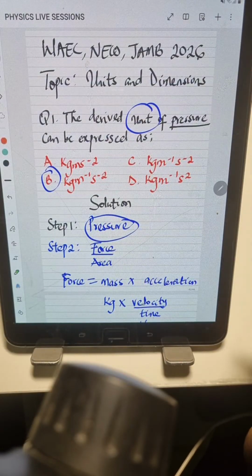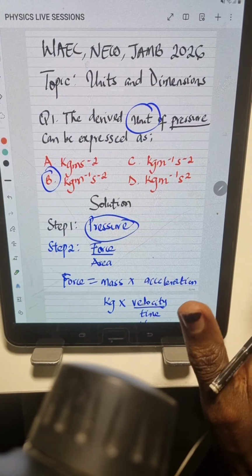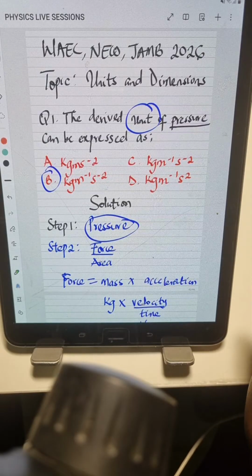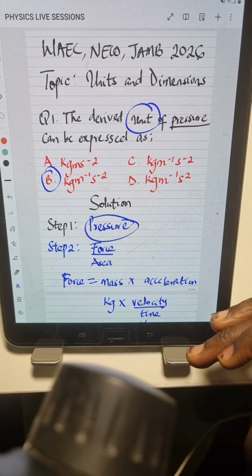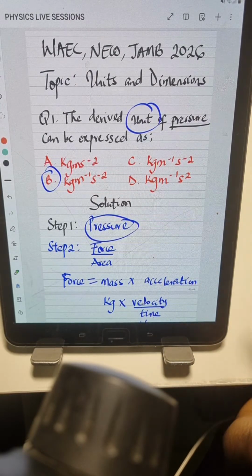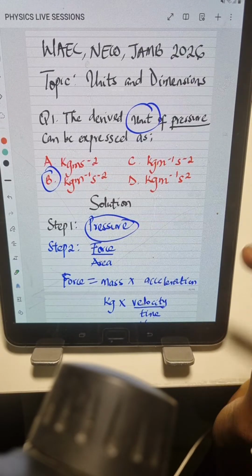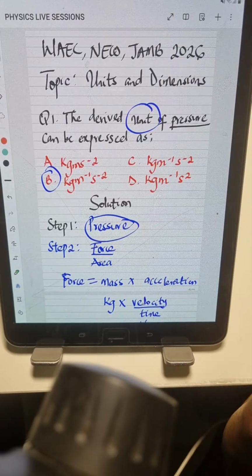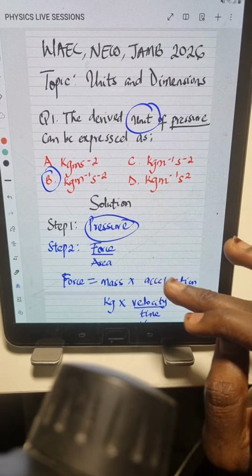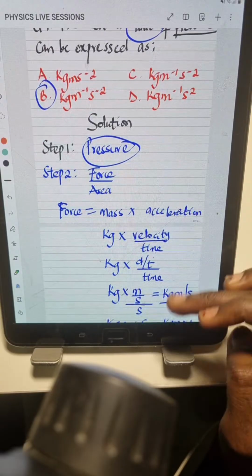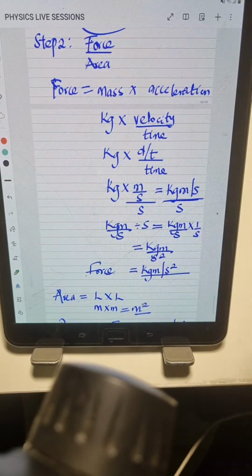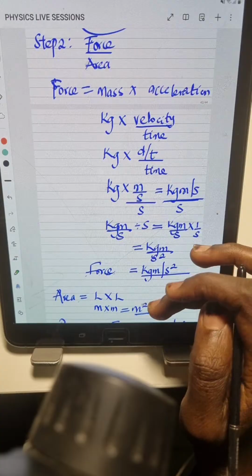So that's how we get the unit for any given quantity. Okay, so in case this is a theory question, this is how you show how to get the unit for the given quantity, which is pressure. Okay, but if it's an objective question, let's say you're writing JAM, you don't have to go through this whole long process. I have to do this so as to solve and break it down. So we see how to solve this. Okay, how to get units of any given quantity.